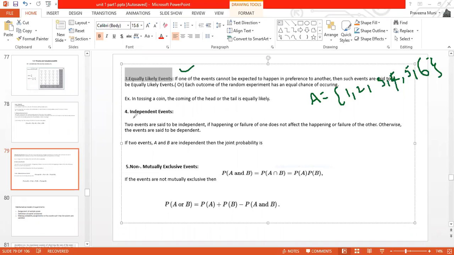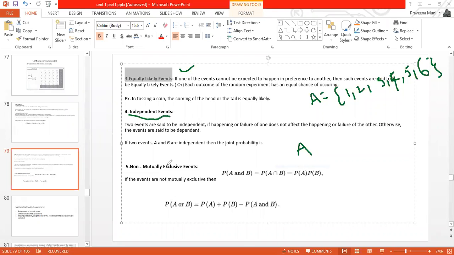Now we'll discuss what is an independent event. Two events are said to be independent if the happening or failure of one does not affect the happening or failure of the other. So the occurrence of one event does not depend on the other event, and those events are called independent events.